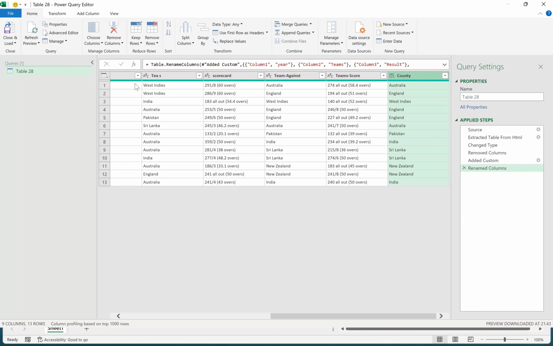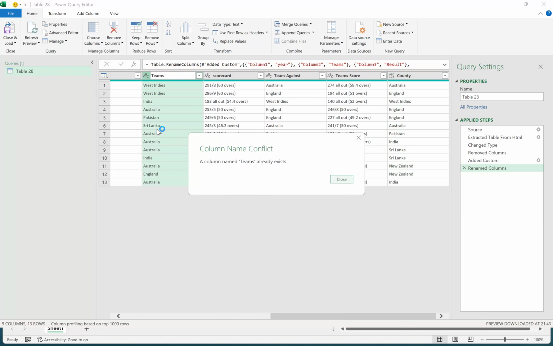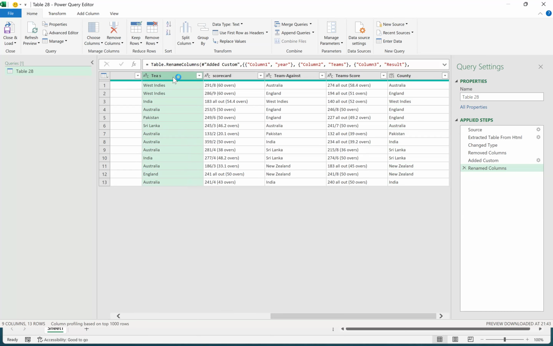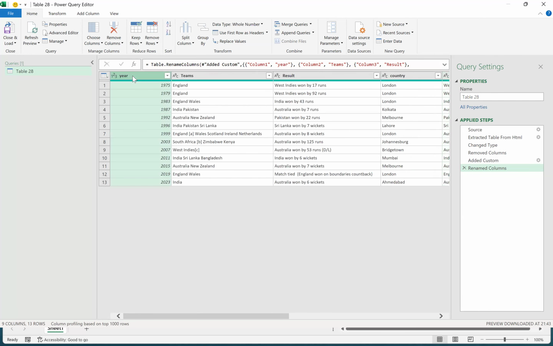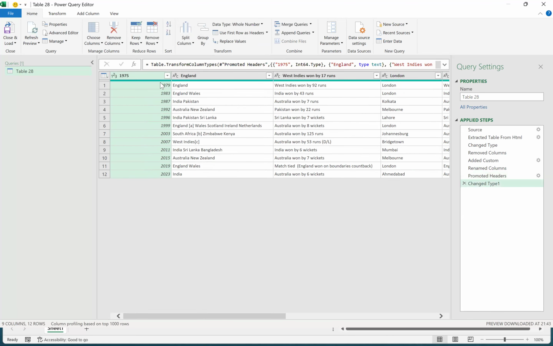So now what I'll do? In this case, teams. In this case, we can take it out. Now we can go back here. Okay, all the first rows as headers, right? So use first row as headers. So now the first row is the header.